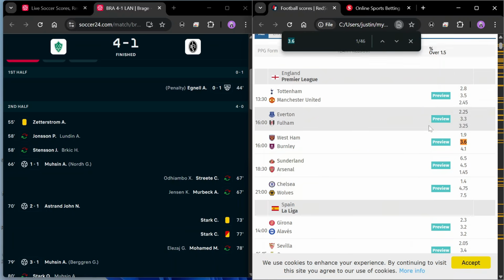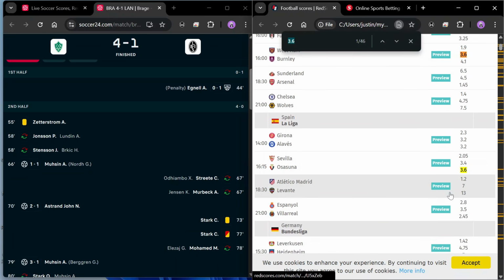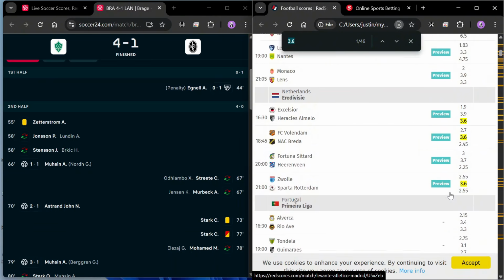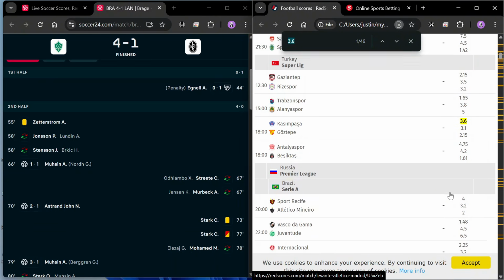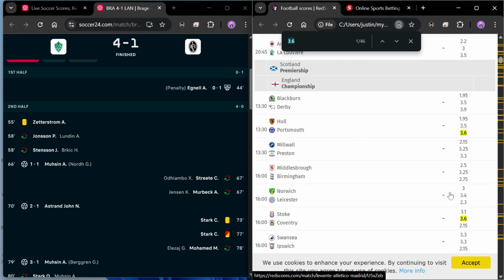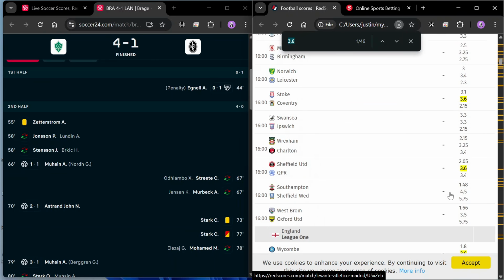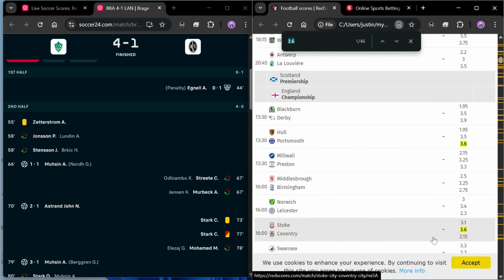You can see that if you went down through this list and you were picking just one, like 1, 2, 3, you would have won. If you avoided these low scoring leagues, like that one we got from the Championship, if you avoided Stoke, which is expected when avoiding games in low scoring leagues, you would have won.